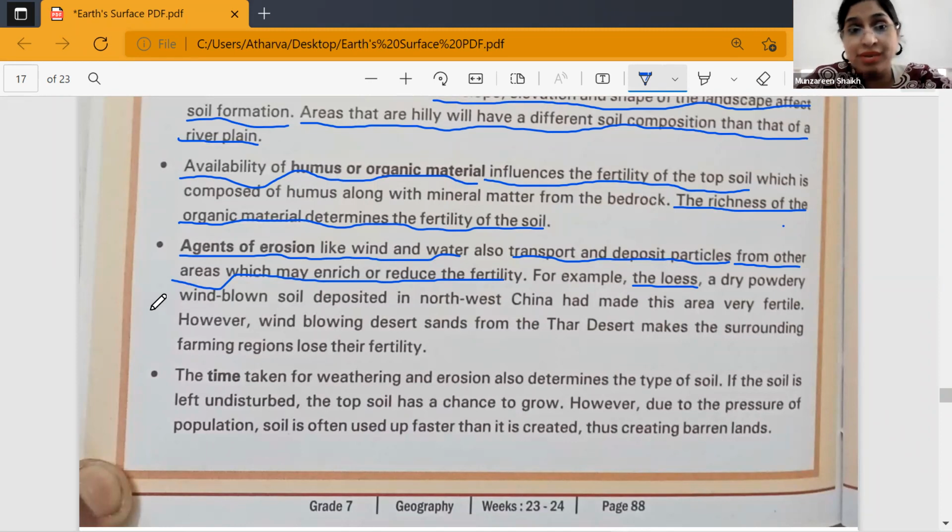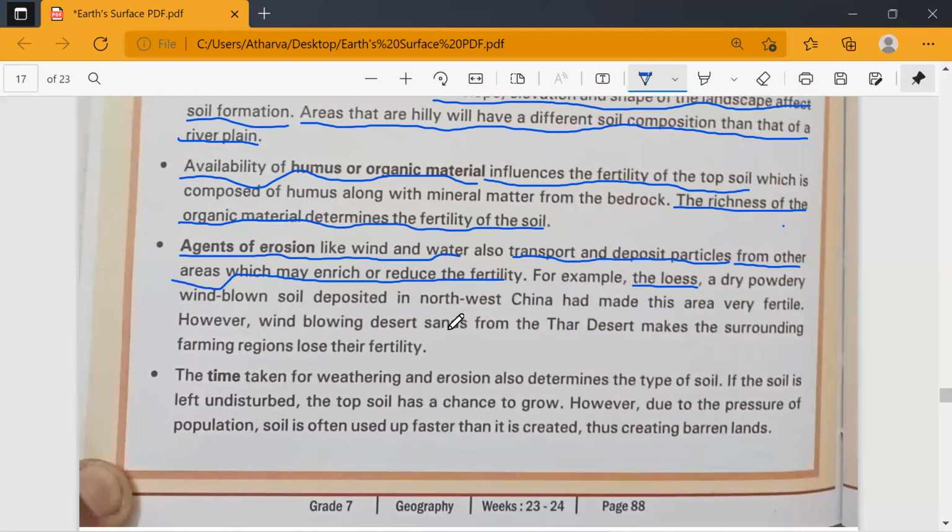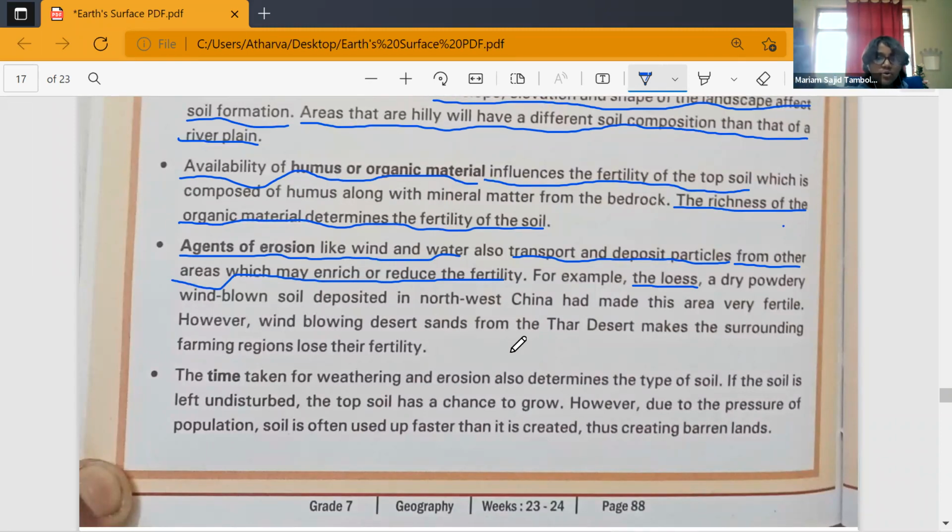Now can you give me one example where a place lost its fertility because of erosion? Ma'am, the winds blowing in the Thar desert. They come from the farming regions, but when the wind blows them to the Thar desert, they lose their fertility. Have you all understood till here, children? Yes, ma'am. Okay, so I'll stop here.